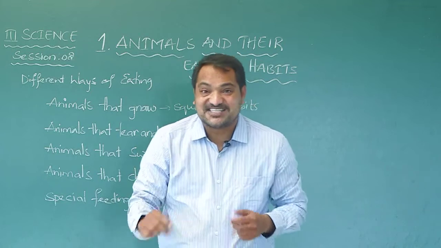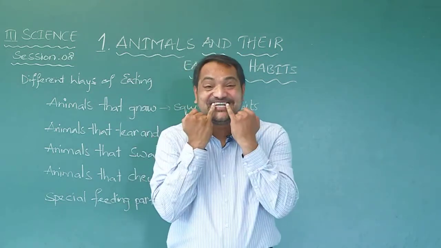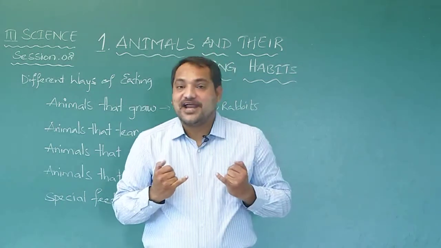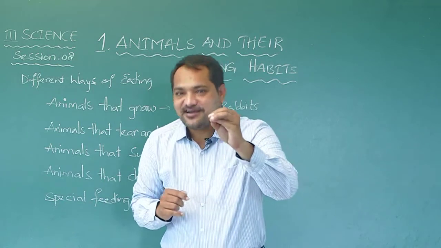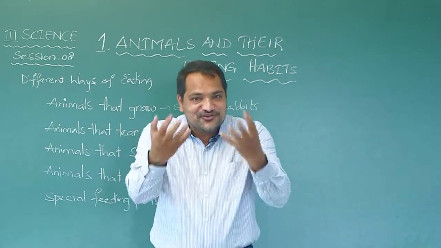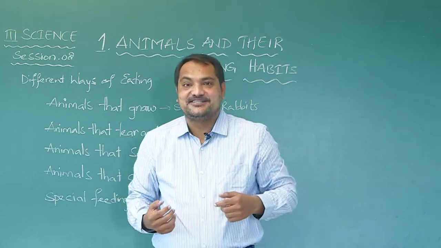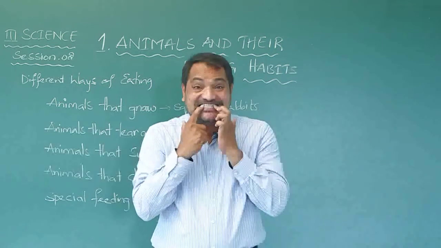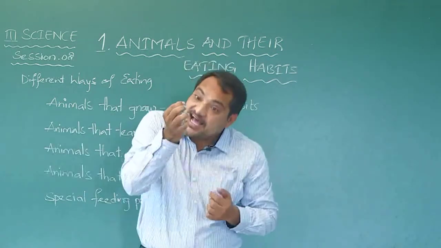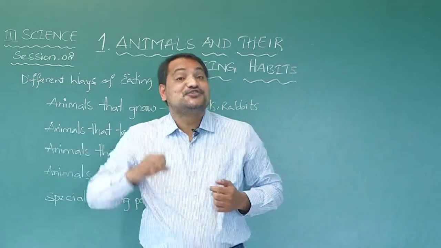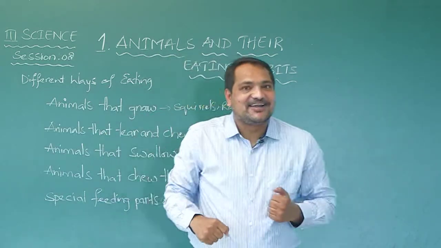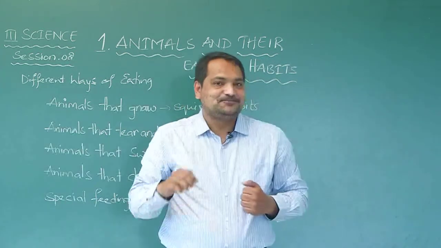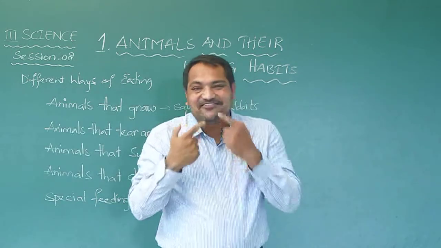So, nature has given them, now look at these two teeth. They are very sharp, right? If your teeth are broken recently and you are growing new teeth in second or third class, observe your parents' teeth or you can also observe your own teeth. These teeth are very sharp, they are a little bent. Why? So that we can easily tear. Now next time you are eating chicken or mutton, think of this. You tear the flesh with this.